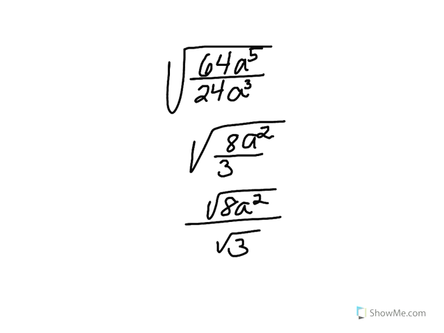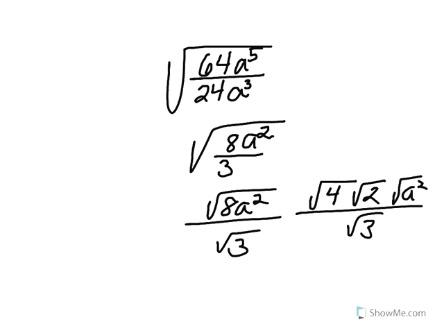Reducing the numerator yields the following: the square root of 4 and the square root of 2 and the square root of a squared. The square root of 4 is 2. The square root of a squared is a, because we know the index divides into the exponent of 2, and we're left with a to the first.